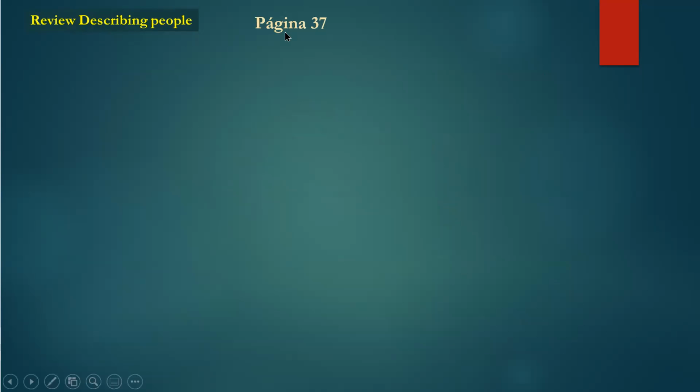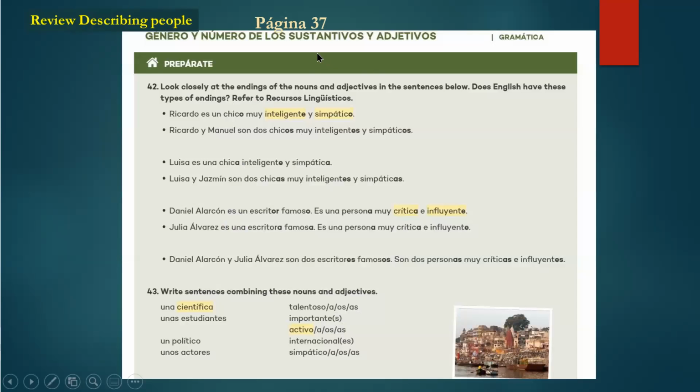Now on page 37, you can go and review how to describe people. This is just as an introduction to describe places. It's the same thing. Nothing has changed here. So this is page 37. So for example, here we have Ricardo es un chico muy inteligente y simpático. So Ricardo is, right, a boy, very intelligent and nice.